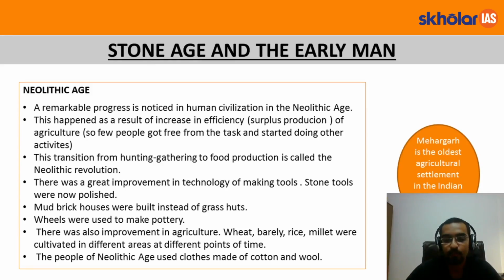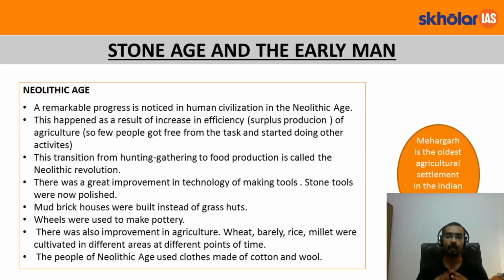The wheel was used in pottery. There were improvements in agriculture. Wheat, barley, rice, and millet were cultivated at different points and in different spaces. People of the Neolithic Age used cloth made of cotton and wool. So these were some striking changes that the Neolithic Revolution witnessed.